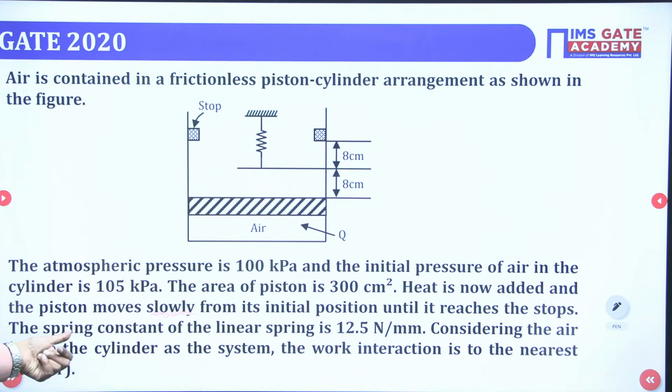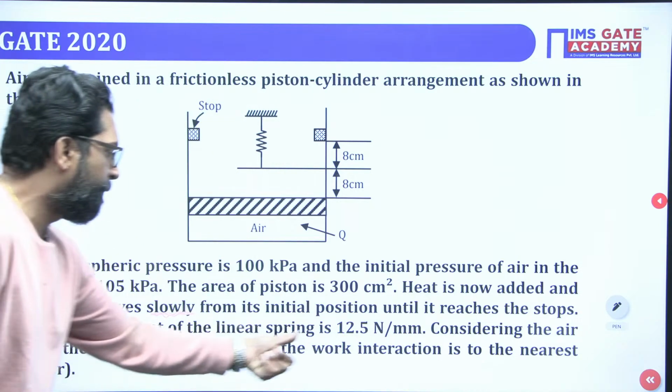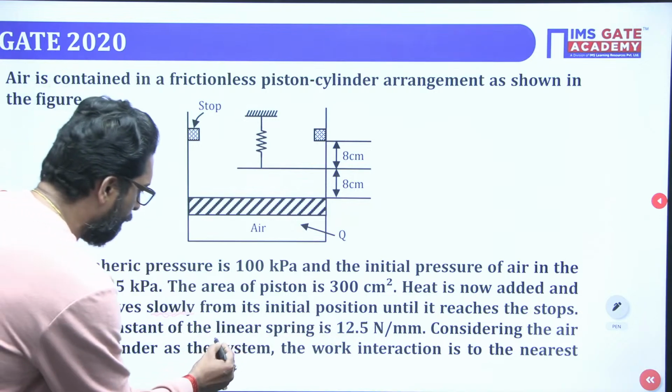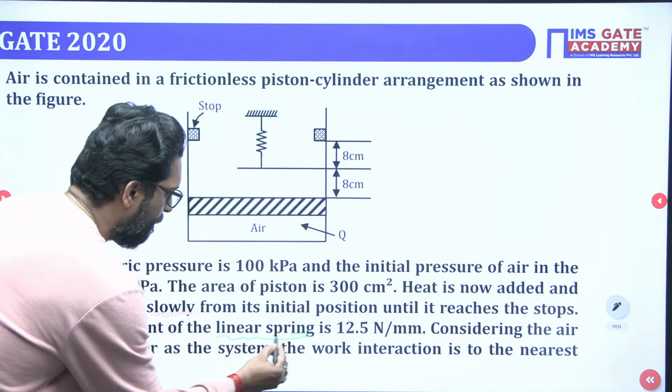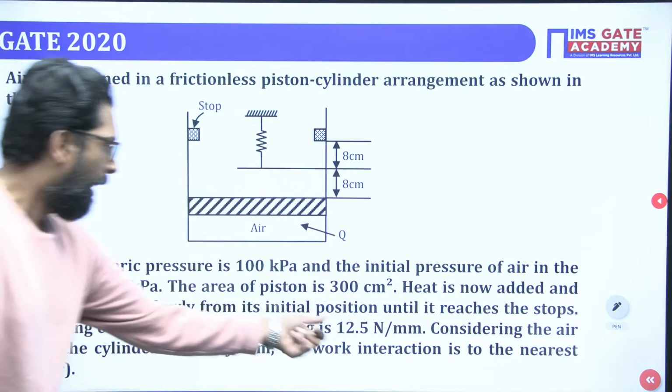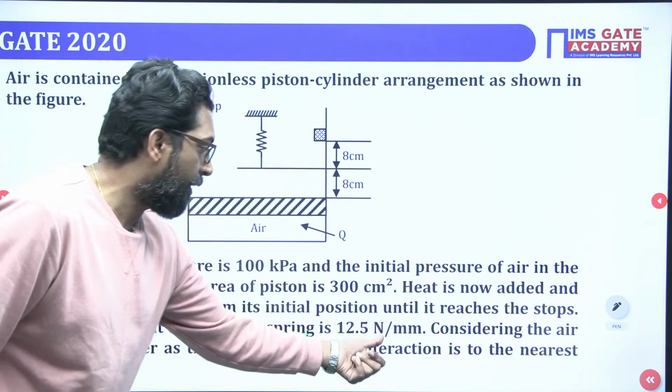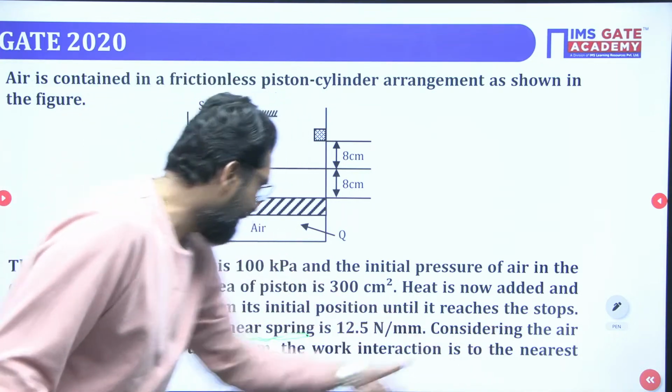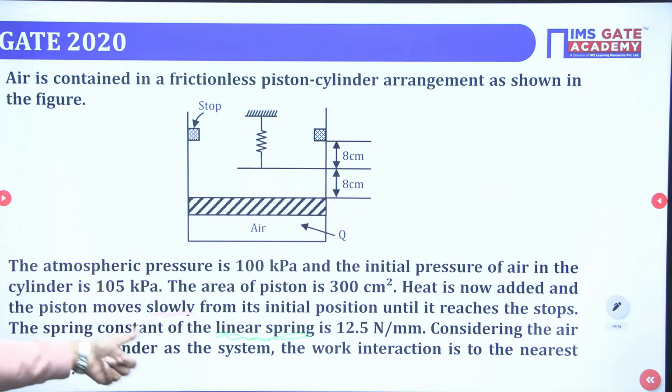Correct. The spring constant of the linear spring is given. This is the linear spring, and this is also a very important term. Linear spring. And the spring constant is given as force per mm. Considering the air in the cylinder as the system.